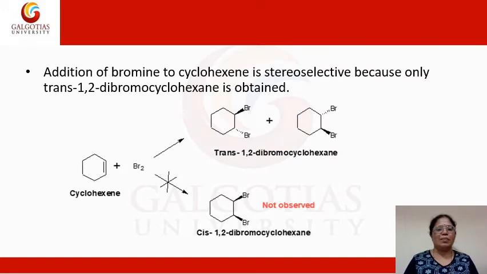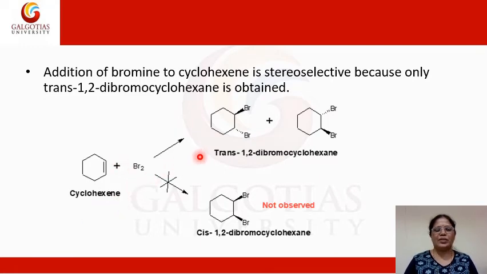Here is an example which will give a clear picture about such reaction. We will carry out addition of bromine to cyclohexene, and we can see that this reaction is stereoselective because only the trans dibromocyclohexane is actually obtained. We can see here cyclohexene plus bromine.